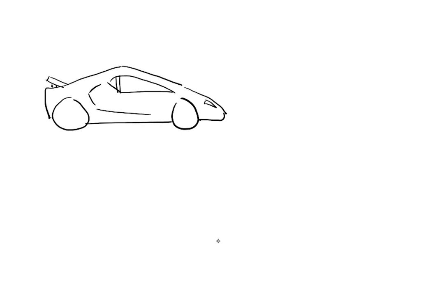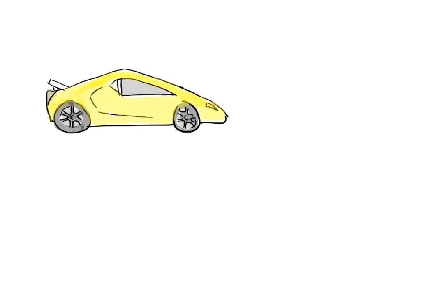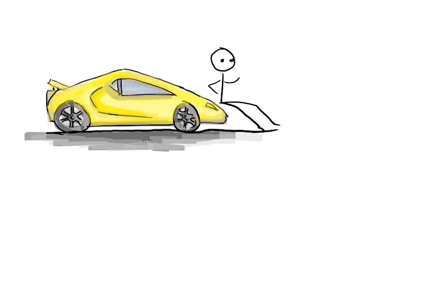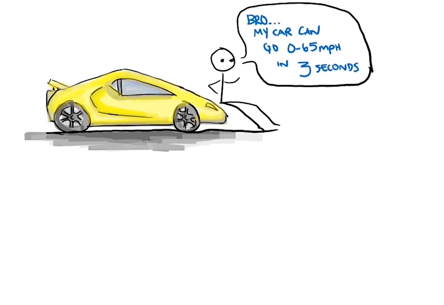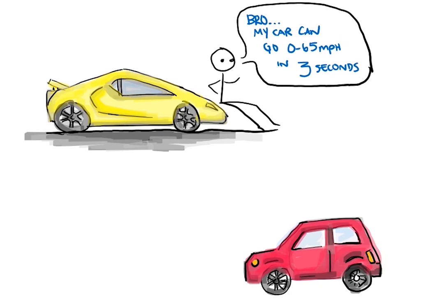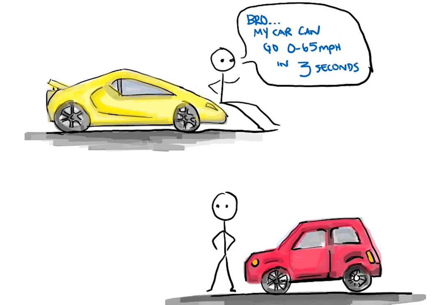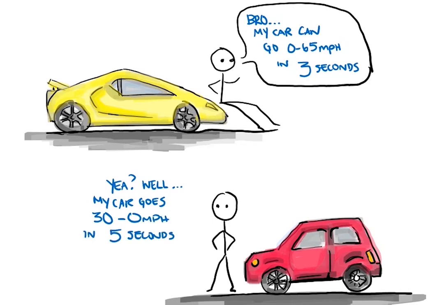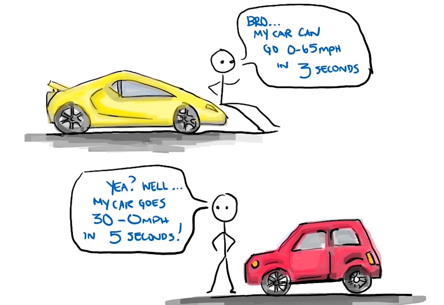Now, you've probably heard about acceleration when you hear people talk about sports cars. The Lamborghini can go from 0 to 62 miles per hour in 3 seconds. Yes, that's describing the car's acceleration. It tells us how quickly the Lamborghini can change its speed. A description such as going from 30 miles per hour to 0 miles per hour in 5 seconds would also describe an object's acceleration, because it again describes how quickly the car changes speed.